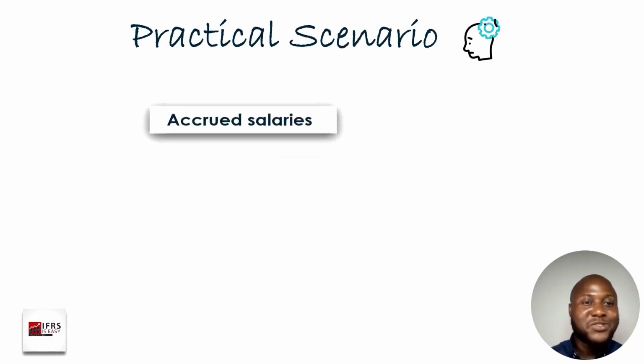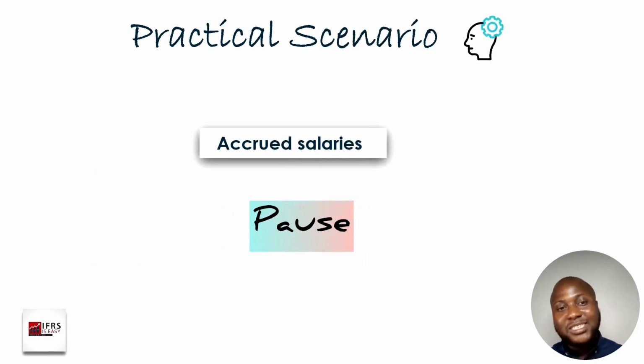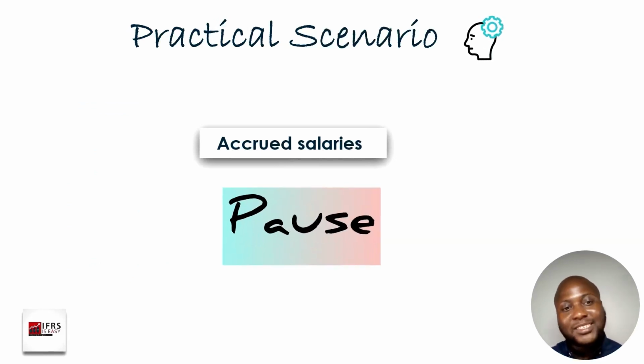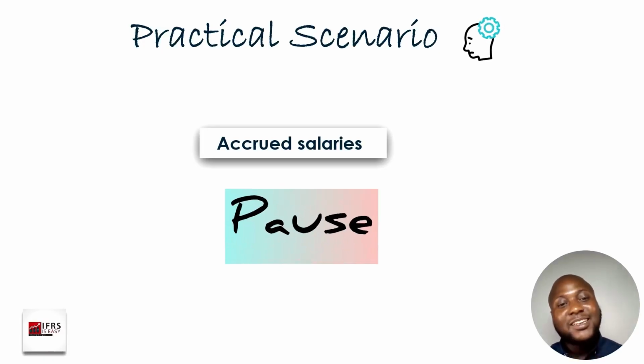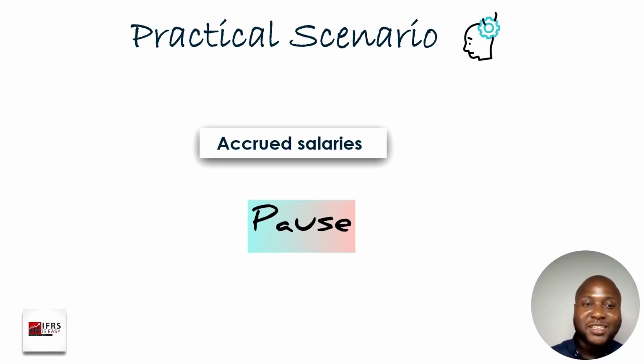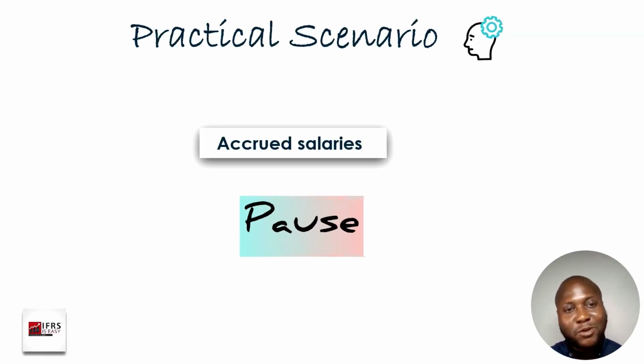Okay, so the first one is accrued salaries. So pause this now and think about it. In terms of the type of financial instrument, is it a financial liability, a financial asset, or equity? So that's the first thing. And the next thing is, what is the nature? Is it derivative? Is it non-derivative? And the last thing is, is it a debt instrument or not?